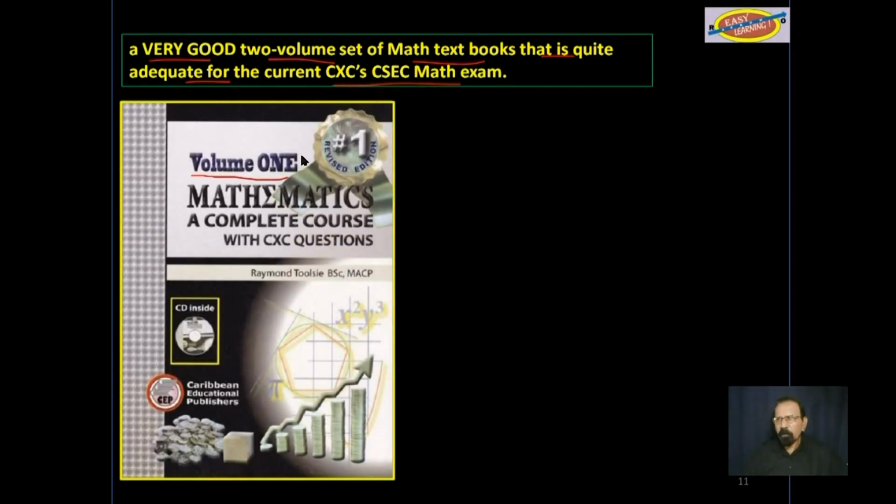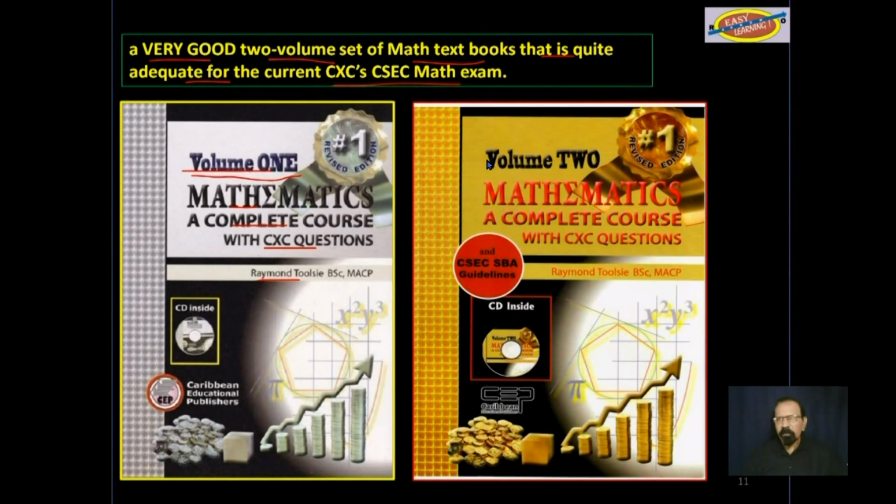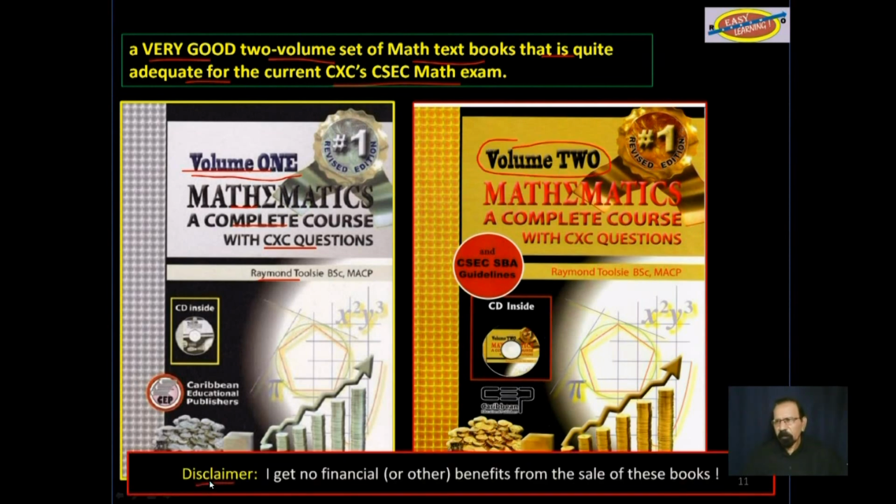This is a picture of volume 1, Mathematics, a complete course with CXC questions, by Raymond Tulsi. And this is a picture of volume 2. Disclaimer: I get no financial or other benefits from the sale of these books.